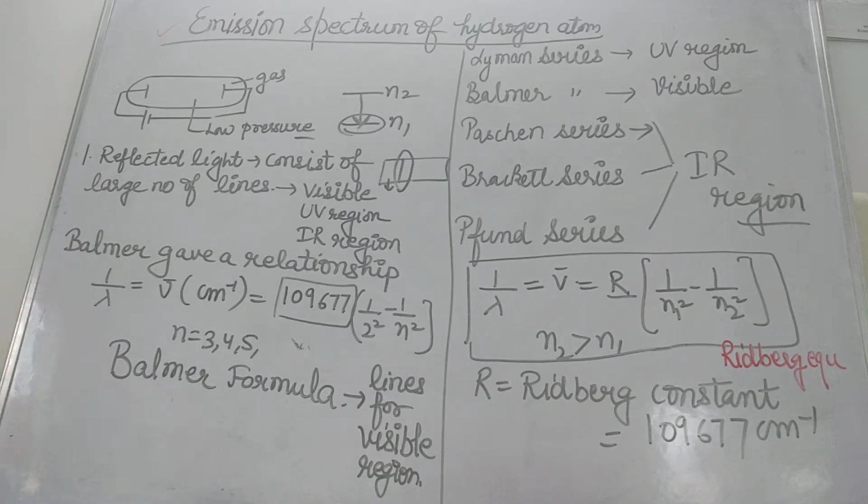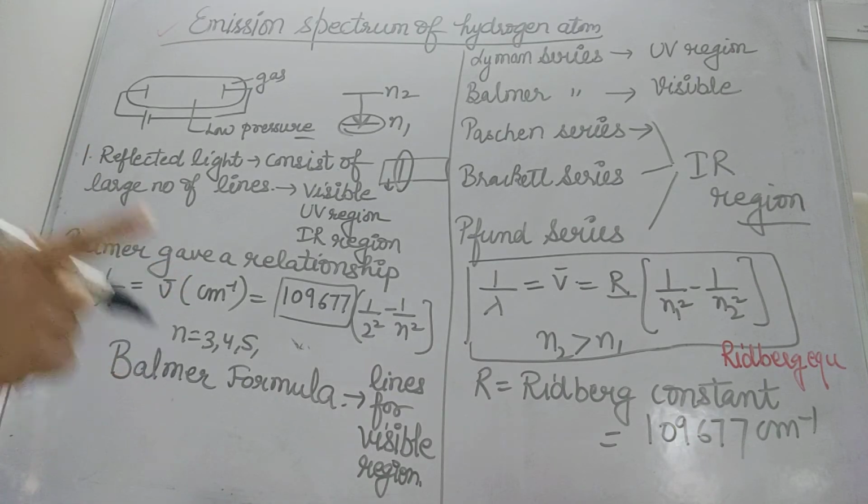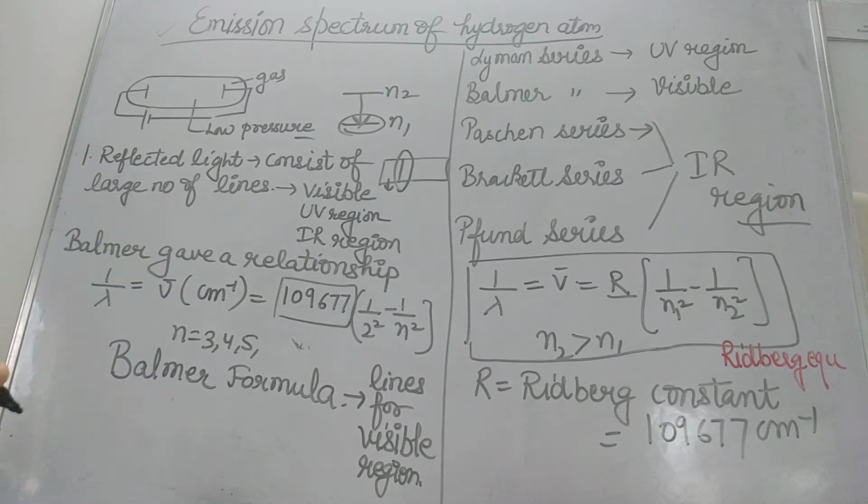Although various questions are in our mind, hydrogen atom has only one electron, but still it can show a large number of lines in the spectrum. So let us see how we can study the emission spectrum of hydrogen atom.